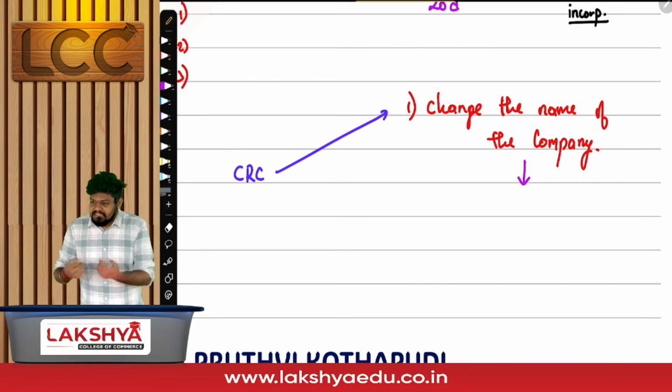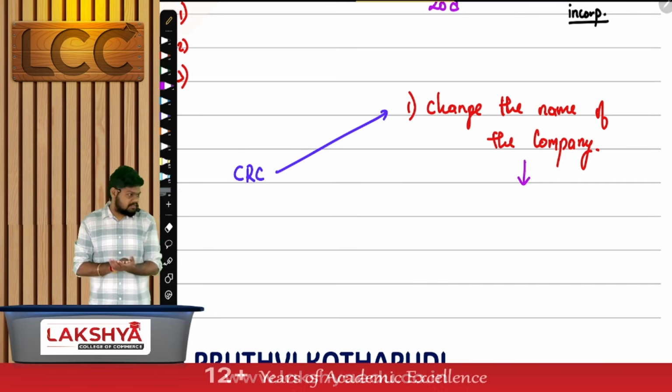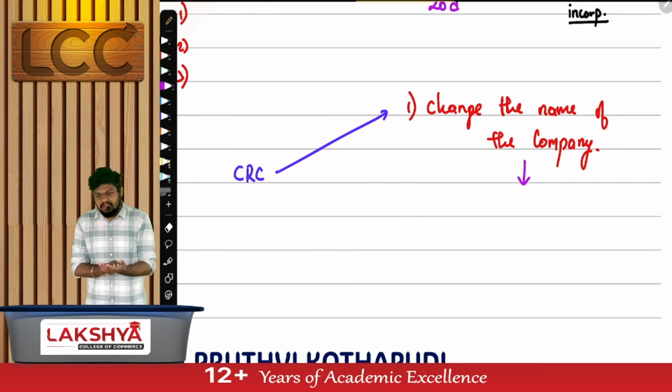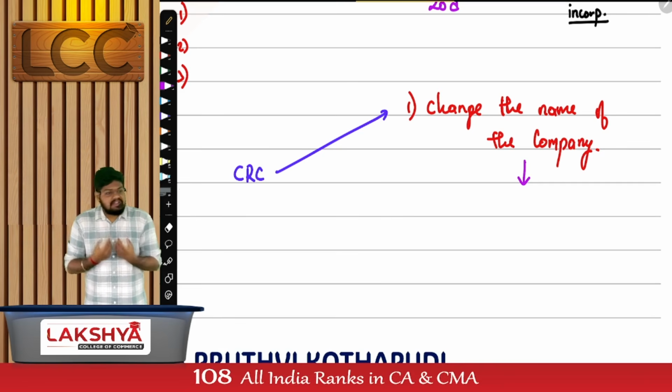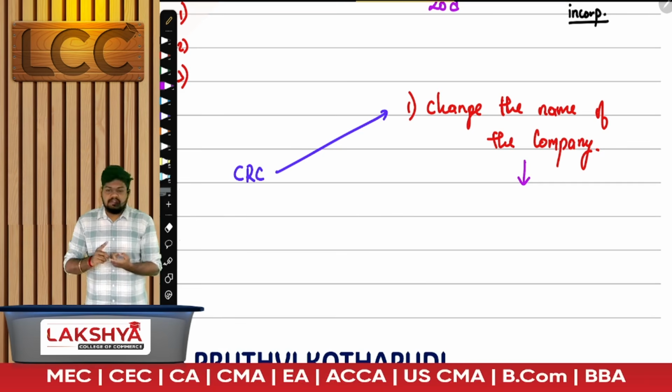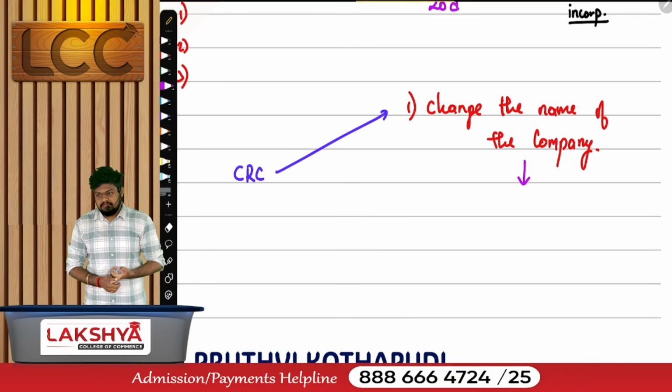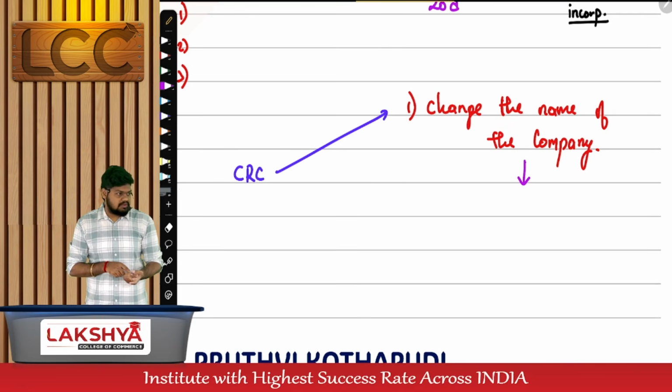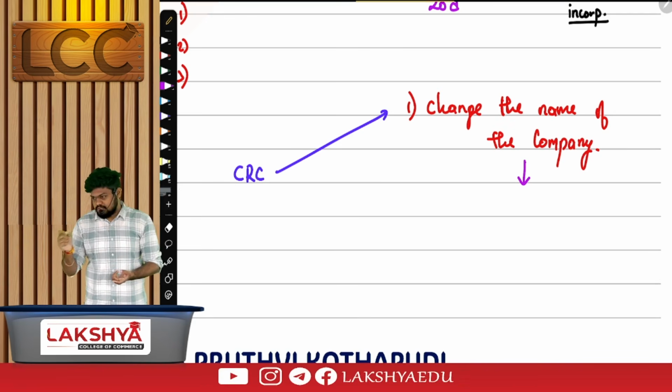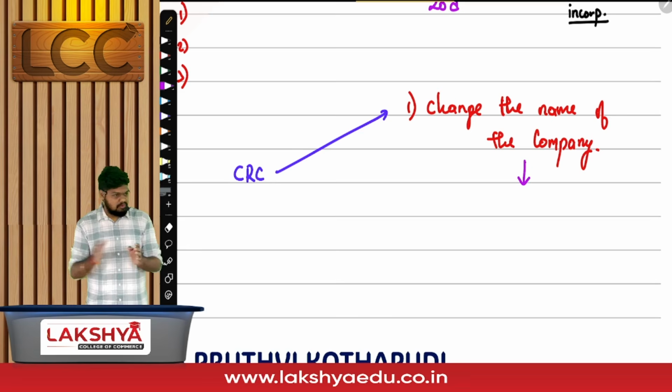But before I send this notice, I have to sit down and draft this notice first. It will take time to draft it. Before I draft it, I have to decide that I have to call for them. That means I have to first conduct a board meeting. To conduct a board meeting, I have to send a notice of board meeting first. That's a huge process I have to follow just to get one approval. Give me the flow on a timeline basis.